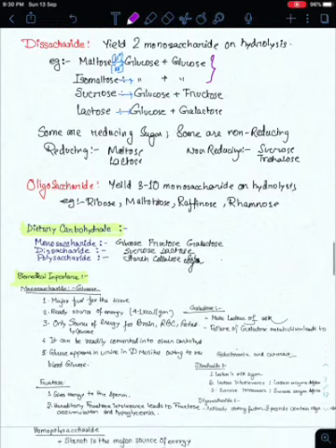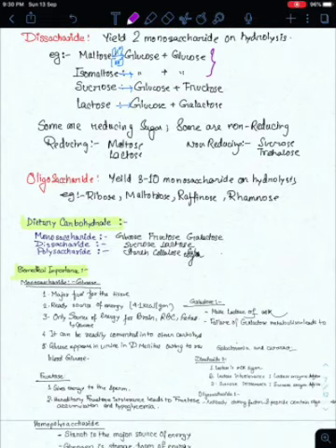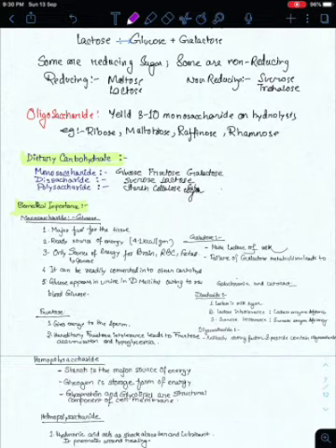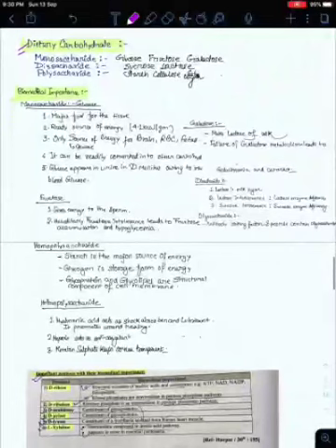Oligosaccharides yield 3 to 10 monosaccharide units on hydrolysis. Examples are raffinose, stachyose, etc. Now dietary carbohydrates are monosaccharides, disaccharides, polysaccharides. This is an exam question. Just for that I have pasted it here: glucose, fructose, galactose, sucrose, lactose, starch, cellulose, and glycogen.